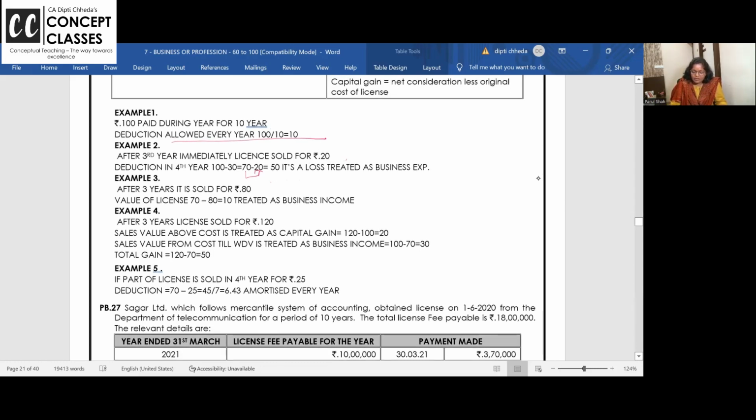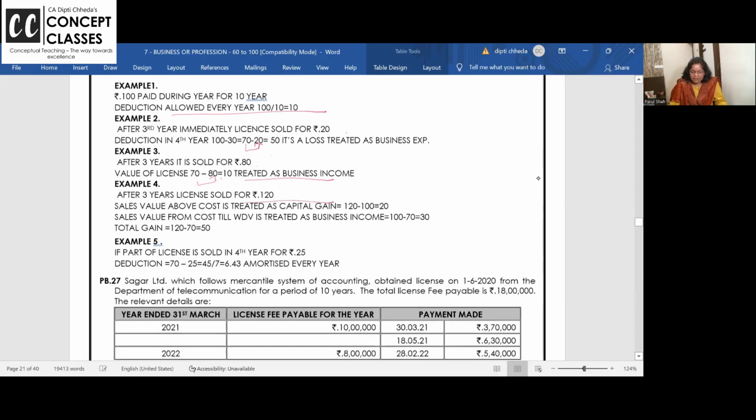After 3 years, it is sold for 80. 70 का license is sold for 80. 3 years के बाद value is 70. Sold for 80. How much is 10 rupees is what? Business income.